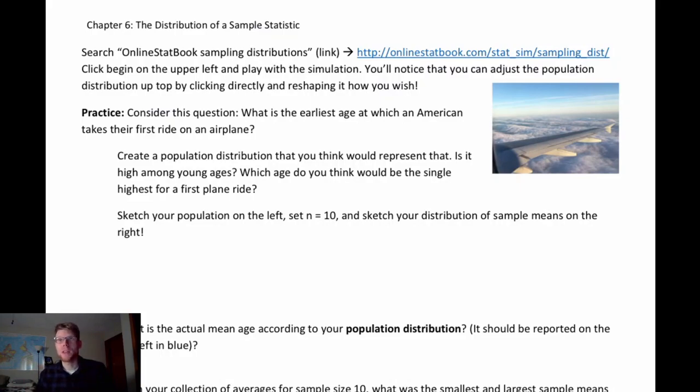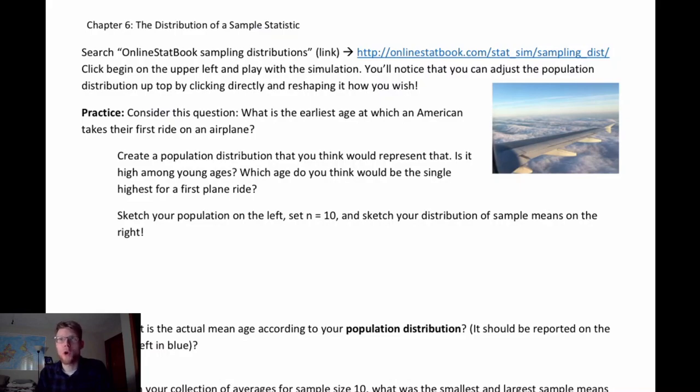I'm going to be using this sim that is at the link posted in the notes, and I'd really encourage you to open that and use it during this video. We're going to have a prompt here, we're going to set it up, and then I'll let you know at what points you might want to pause and complete a task or two before continuing.